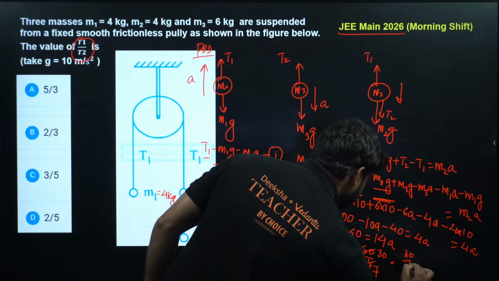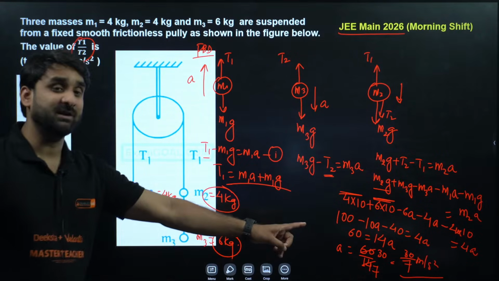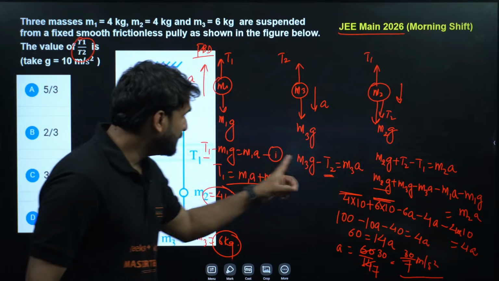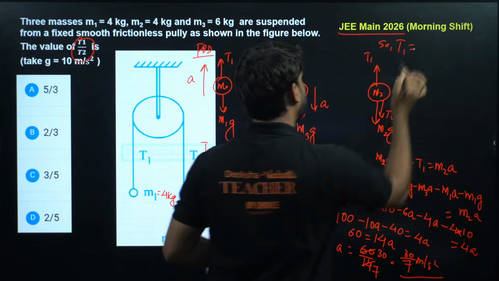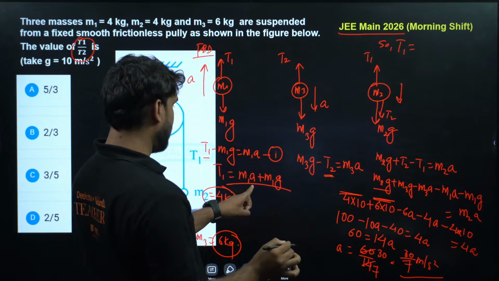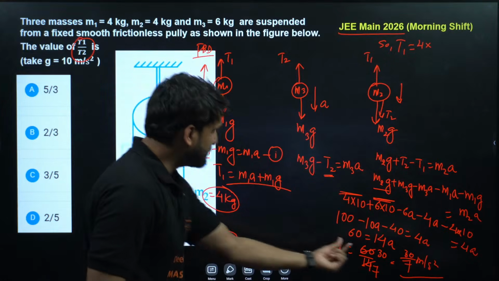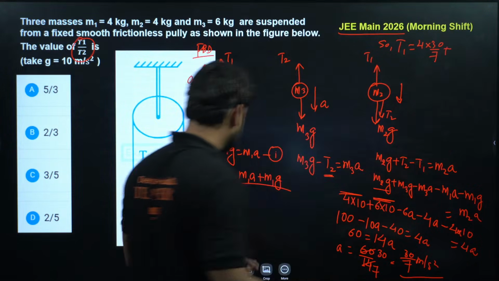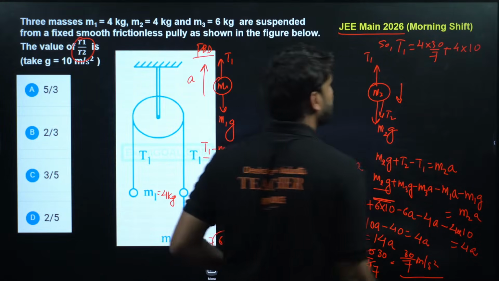So 30 by 7 meter per second square is the acceleration, and once you get the acceleration you can find out T1 and T2. Now find T1. T1 will be equal to M1G plus M1A. M1 is 4 kilogram, 4 into acceleration 30 by 7, plus 4 into 10, G is 10 here.